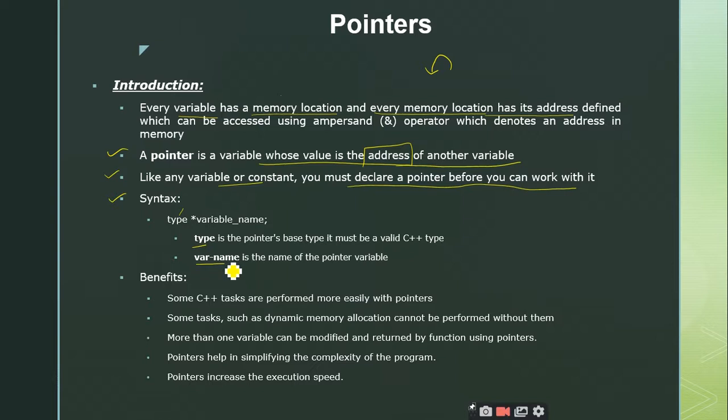and the variable name, where name is the name of the pointer variable. Right. And these are some of the benefits we have with this pointers concept. Right. Some C++ tasks are performed more easily with pointers. Right. For example, let me give an example for this.